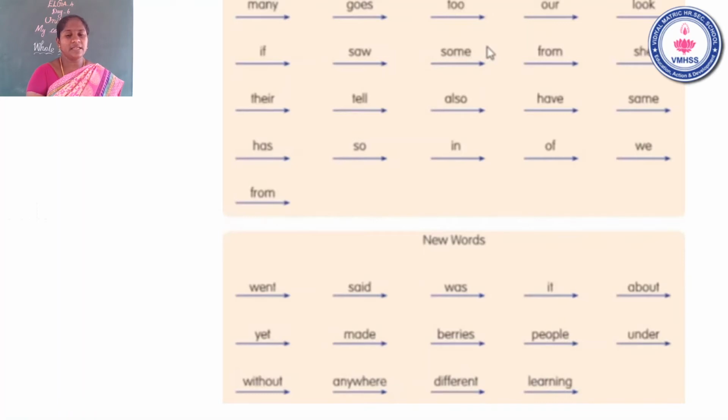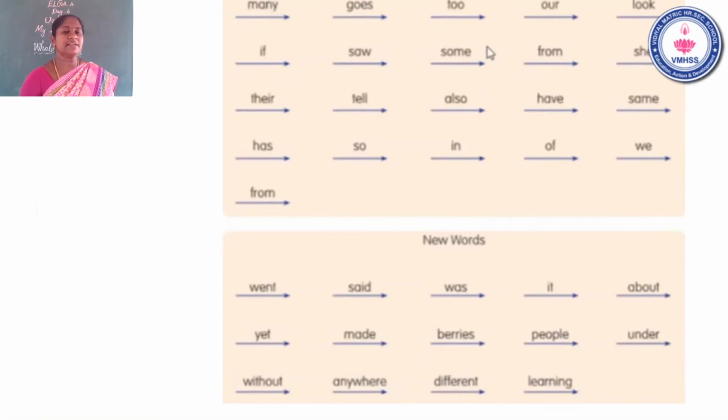The last line: without. The next line: anywhere. The next word, different. The last word is learning. Okay, very good. Awesome.